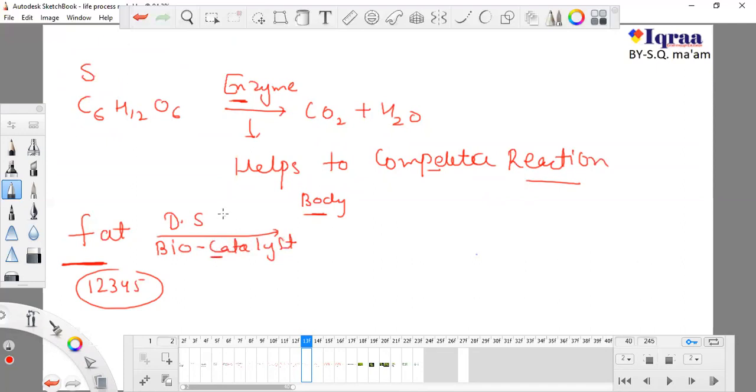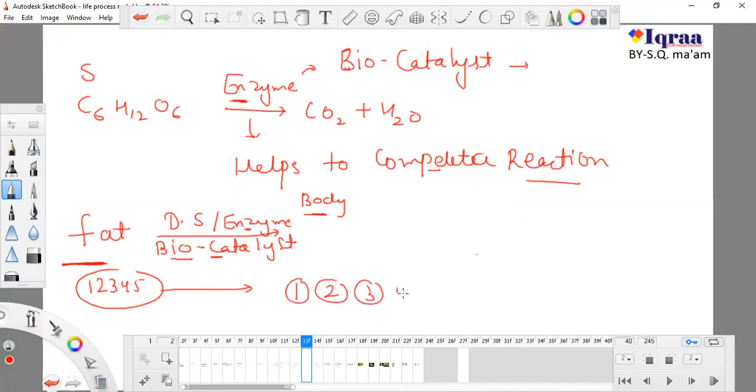I'm using the term biocatalyst for enzymes, so don't worry about what biocatalysts are, because they help to improve the rate of reaction. So we have eaten fat, and our body cannot take this directly. So our digestive system secretes some juices, known as digestive juices, or we can say they are enzymes or catalysts. And now this will be broken down into this. This is a broken form of fat.